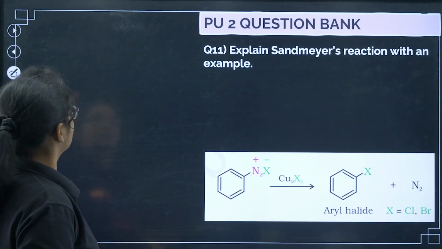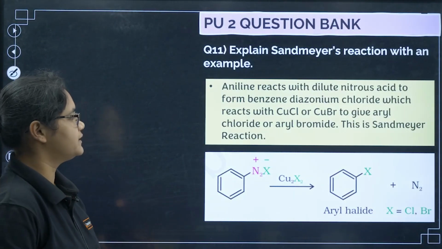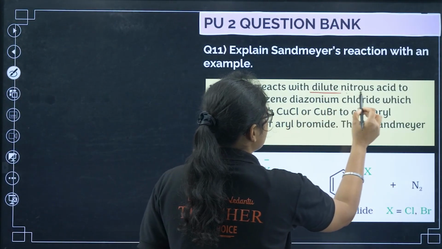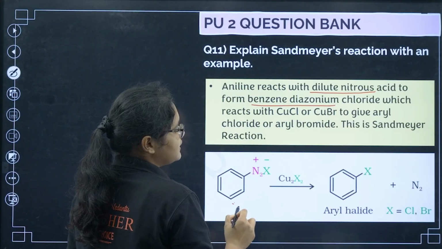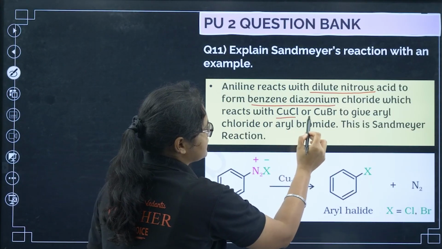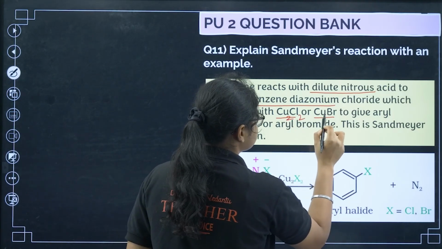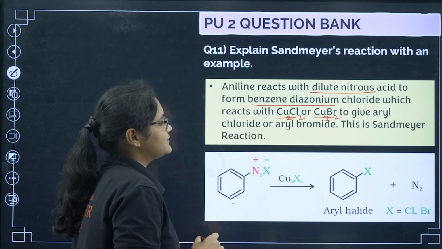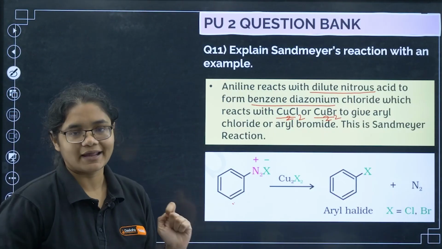Now next question, you have to explain Sandmeyer reaction with an example. So Sandmeyer reaction we have already seen. Aniline reacts with dilute nitrous acid to form benzene diazonium chloride, and this benzene diazonium chloride can react with Cu2Cl2 or Cu2Br2. So you can write this one. Okay, to give aryl chloride or aryl bromide, this is called as Sandmeyer reaction.